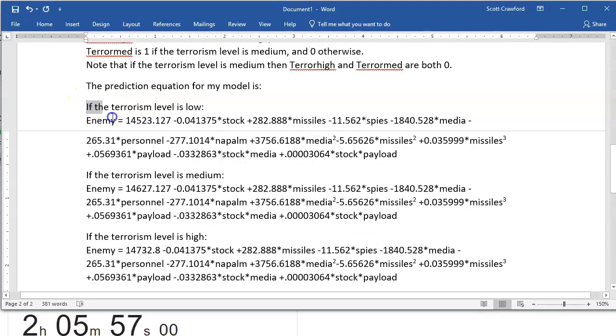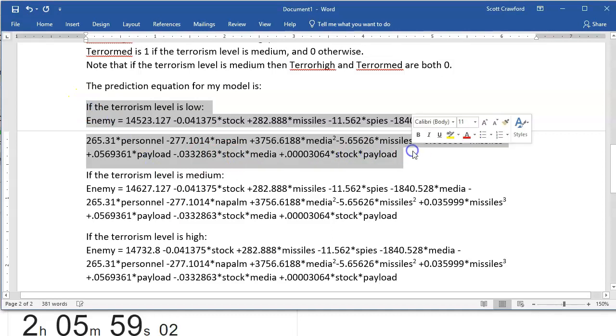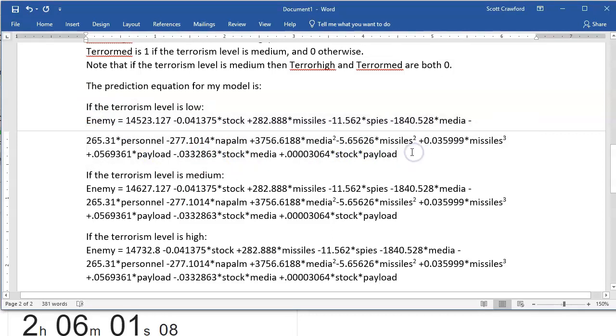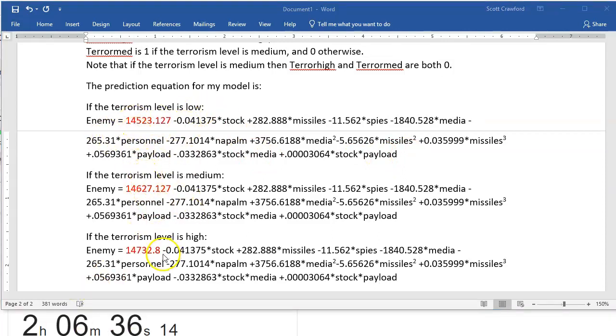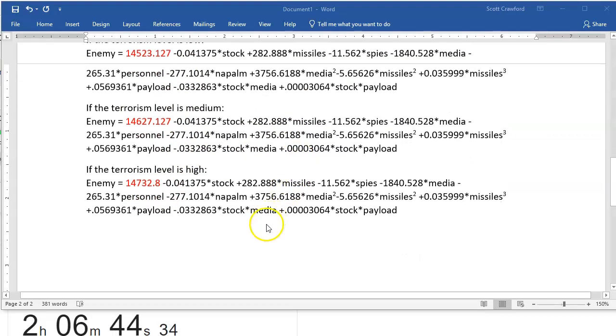And here I have 3 different prediction equations, and none of them have categorical variables, so I don't need to explain how to handle those. It might be hard to see how these are different. I'm going to color these numbers in red. That's where the equations are different, and I might do that for a client too. Just really point out what is the difference between these 3 different prediction equations.